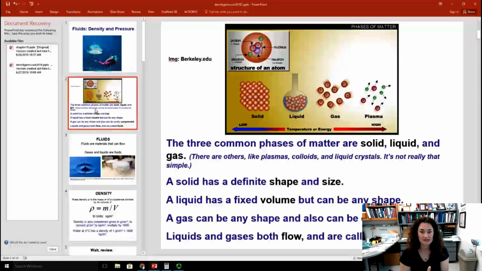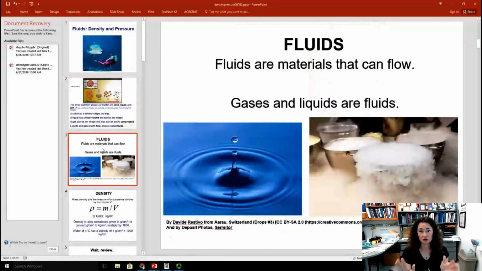So a solid has a definite shape and size. A liquid has a fixed volume, but it can be any shape. And a gas can be any shape and can also be easily compressed. Now, liquids and gases both flow, and there's some really similar physics equations that describe both gases and liquids. And so oftentimes those two types of materials get lumped together and they're called fluids. So, fluids are materials that can flow, and gases and liquids are both called fluids.